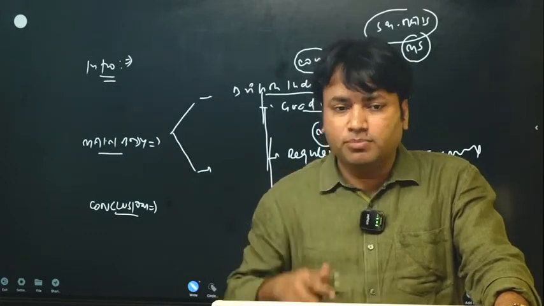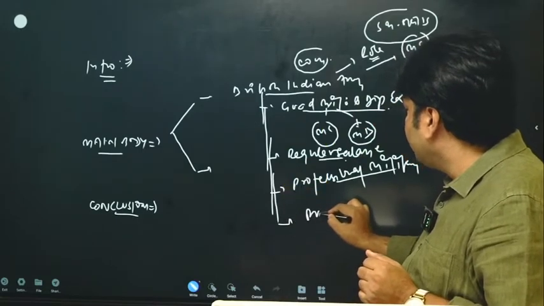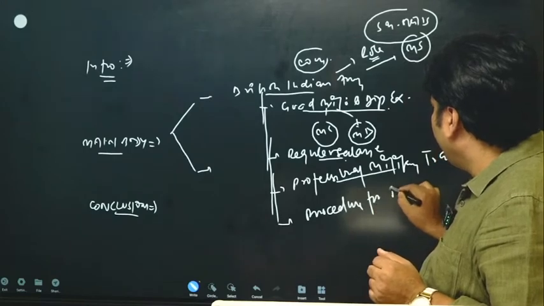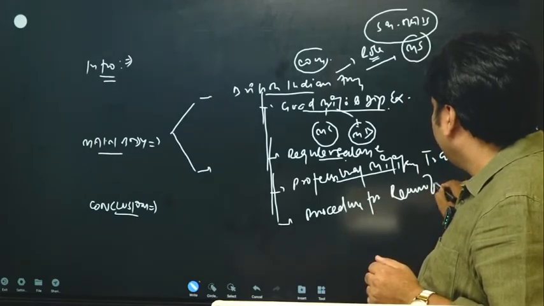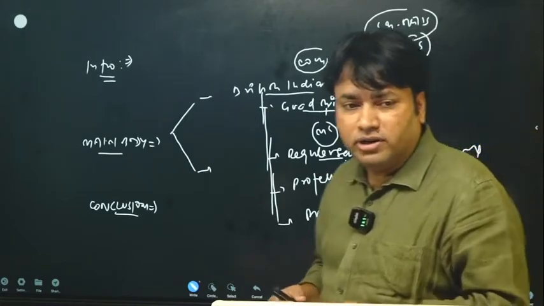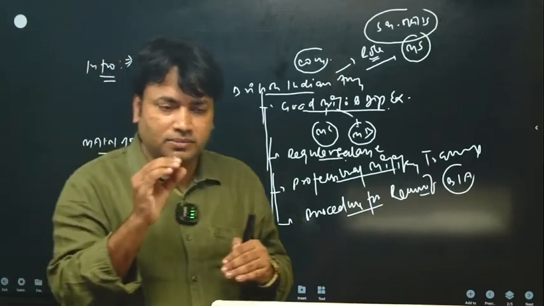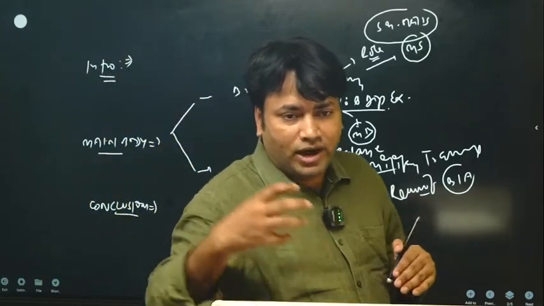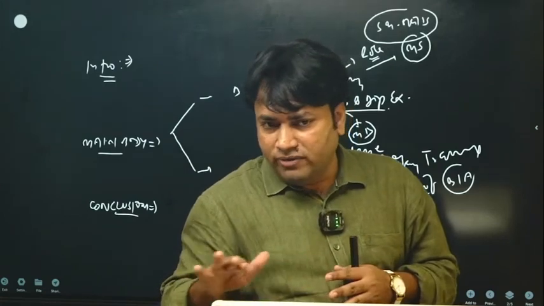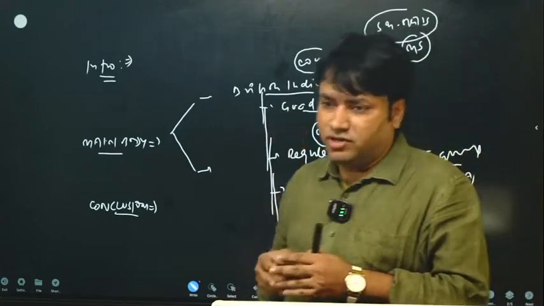And one of the most important points you have to understand here is the procedure for the recruitment of Indian soldiers in the British Indian Army. While recruiting Indian soldiers, the British were not giving any importance or attention to the caste and creed affiliations of the people.